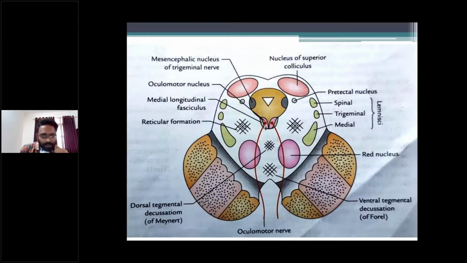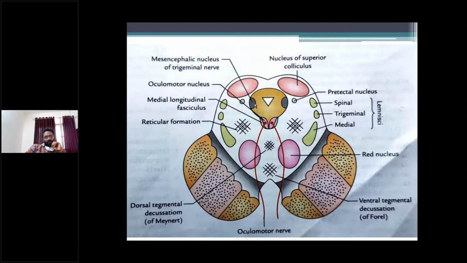And here, identify the oculomotor nucleus. The oculomotor nuclear complex also contains the Edinger-Westphal nucleus, otherwise called the accessory oculomotor nucleus. Fibers arising from the Edinger-Westphal nucleus supply the sphincter pupillae and ciliaris muscle. Let's understand the oculomotor nuclear complex.